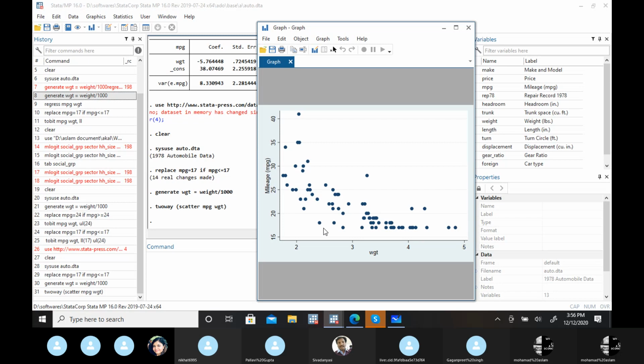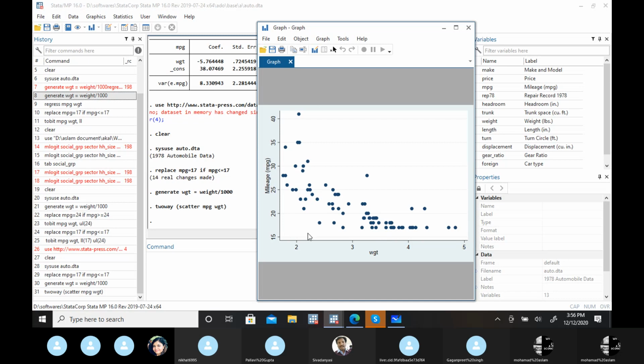Okay, so now mileage is more than 17, right? You can see here mileage is more than 17, because I specified to give 17 as the value for all those who have less than 17 mileage.